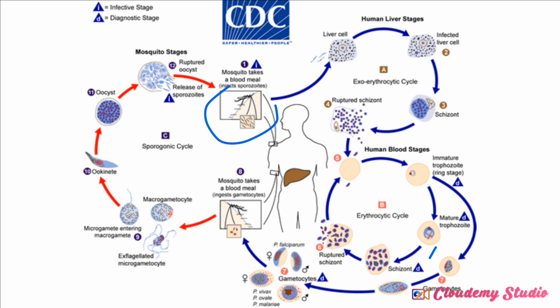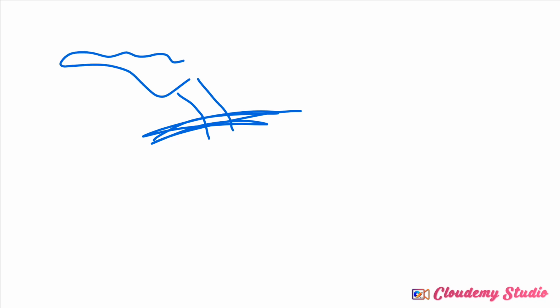While taking the blood meal, they insert the proboscis into the skin of the man. So let us say this is the skin of the man, and this is the proboscis of a mosquito. They insert it into the dermis of the man. This is the bloodstream, the blood vessel. Before the proboscis touches the blood vessel, they will be salivating. Inside the salivary gland, they will be releasing saliva.